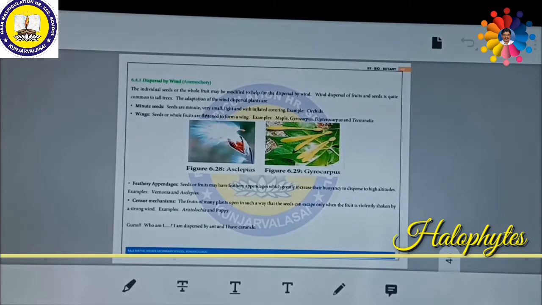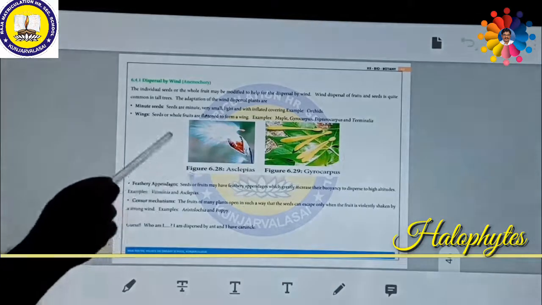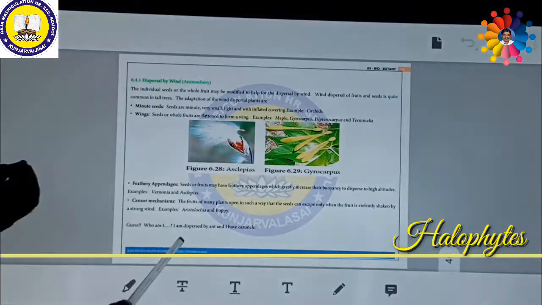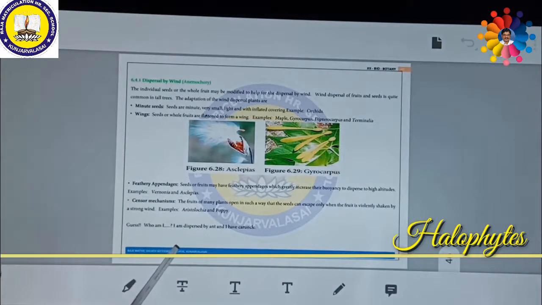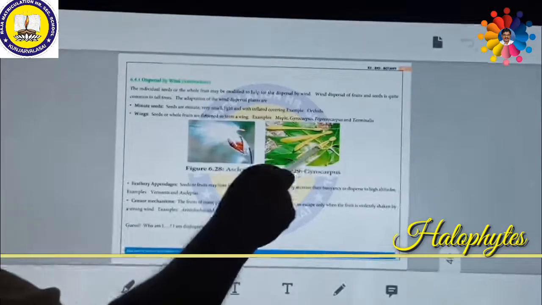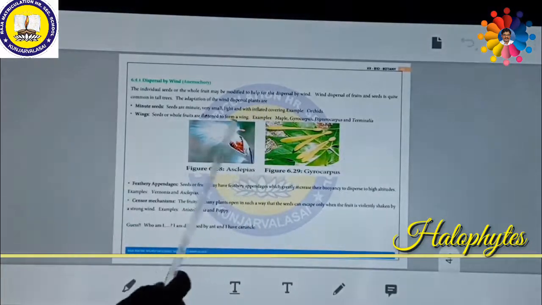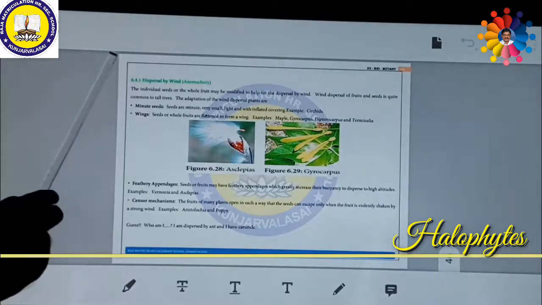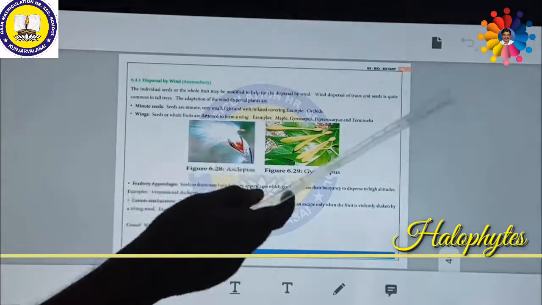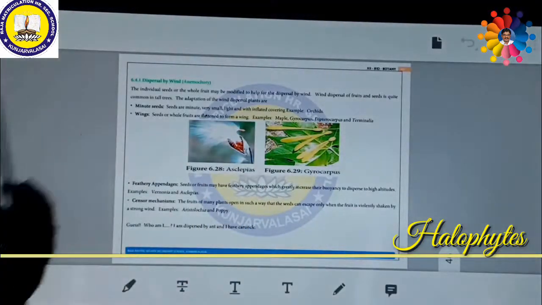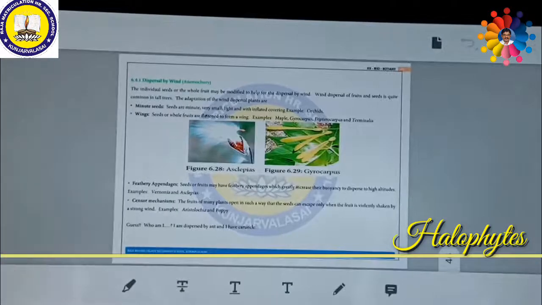First of all, we are going to discuss dispersal by wind, which is called anemochory. Some examples are Asclepiades, which means earth, Calotropis, and similarly Gyrocarpus. These are all dispersed by wind. They have a special adaptation: they are very lightweight and a large number of seeds might be produced. These can easily be carried by wind, so dispersal by wind is very easy for air.